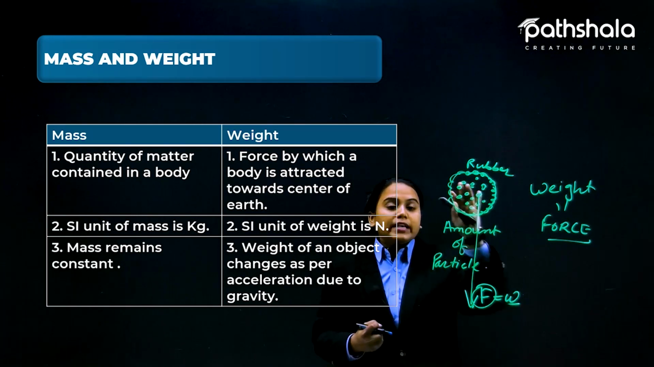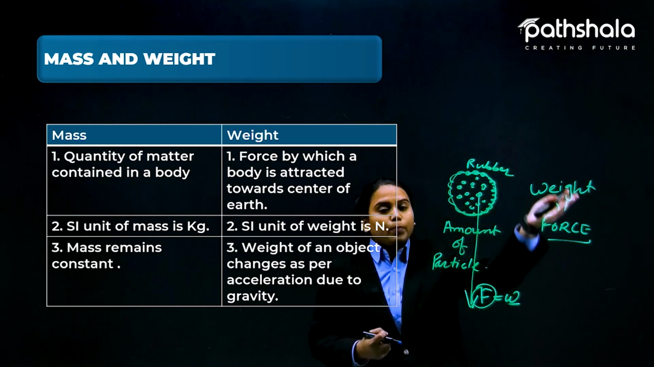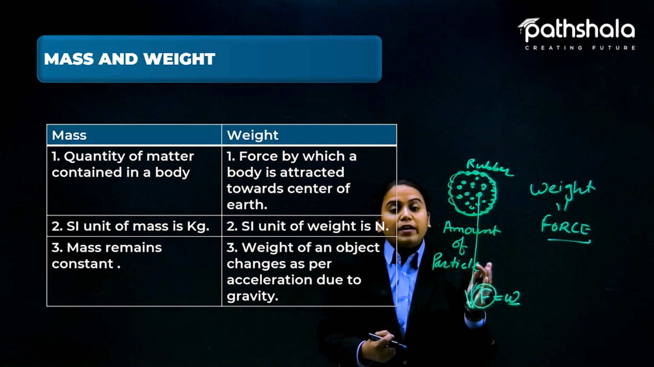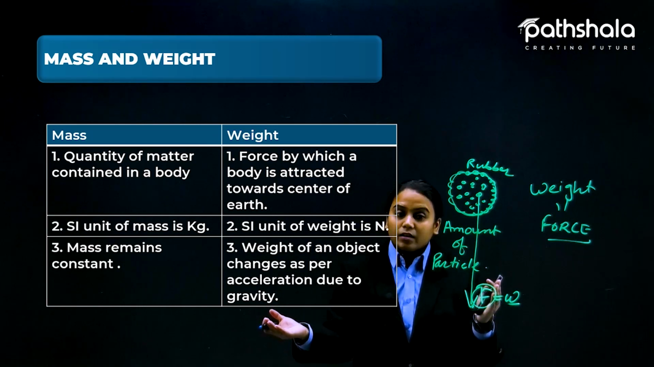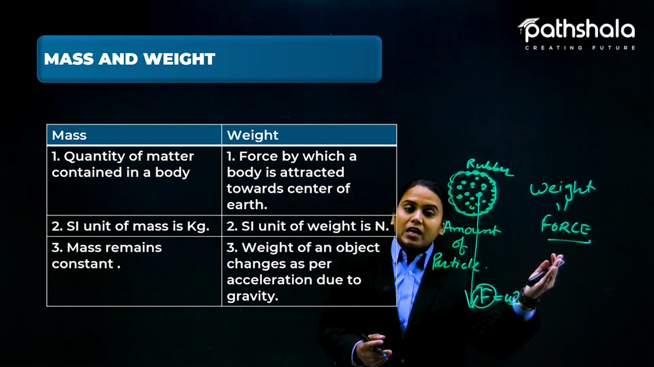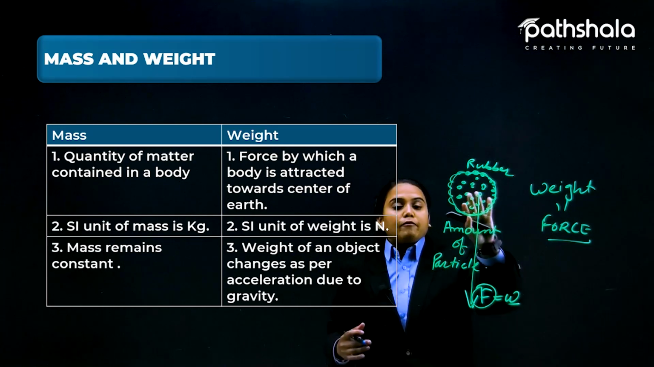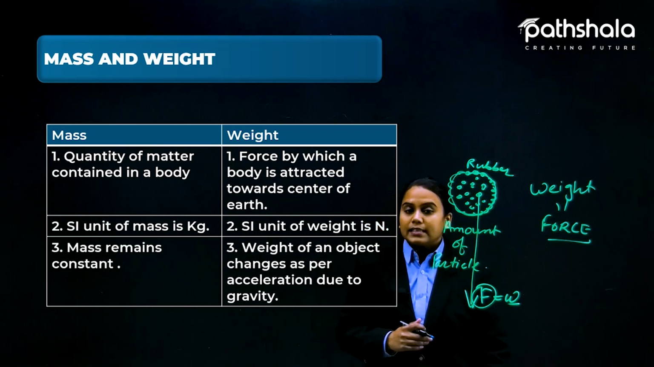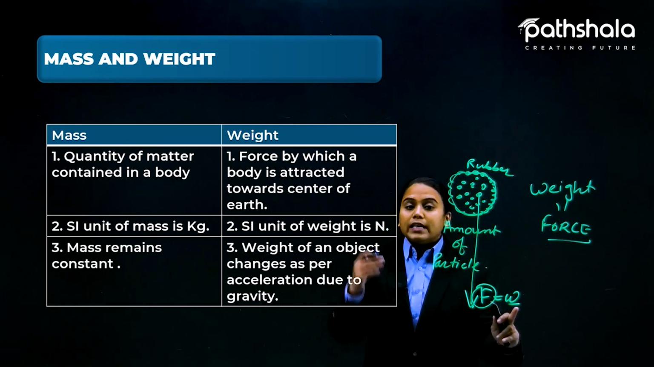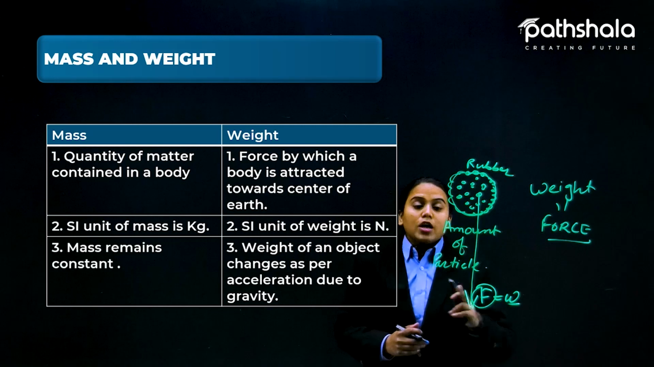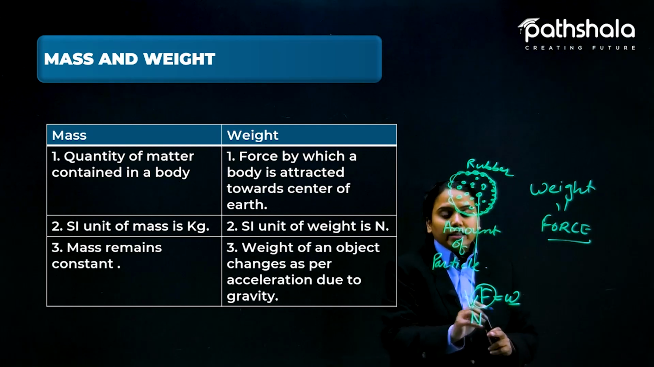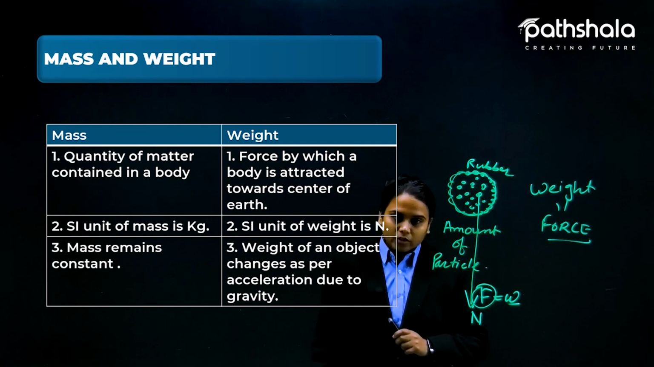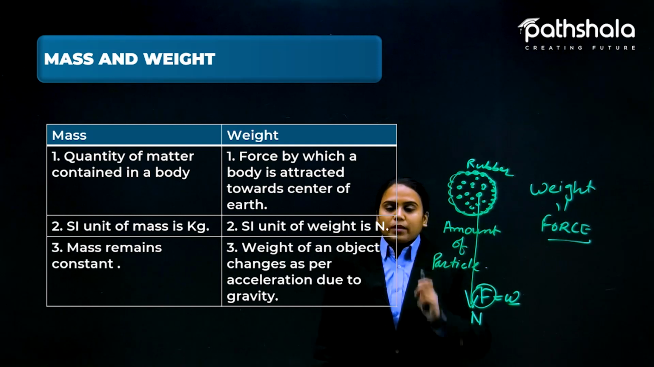If this football is on Jupiter, the weight there would be different from the earth. Jupiter pe iska weight alag aayega, earth pe different hai. Fine. The second thing here is the SI unit of mass is kg, and because weight is nothing but a force, and we calculate force in Newton, the SI unit of weight is Newton. I think you may not have known this either.